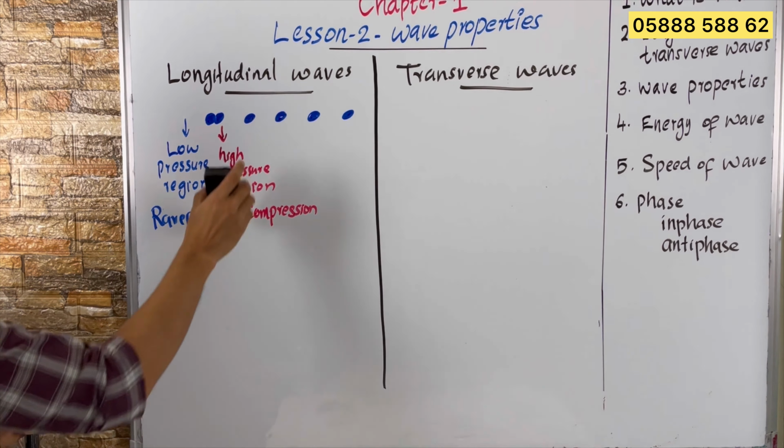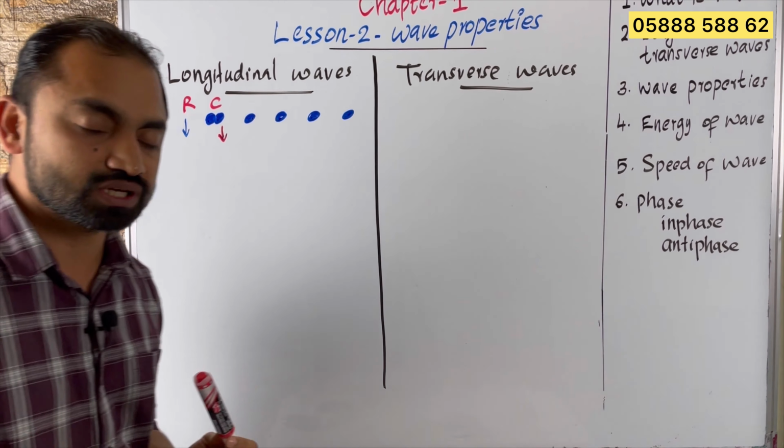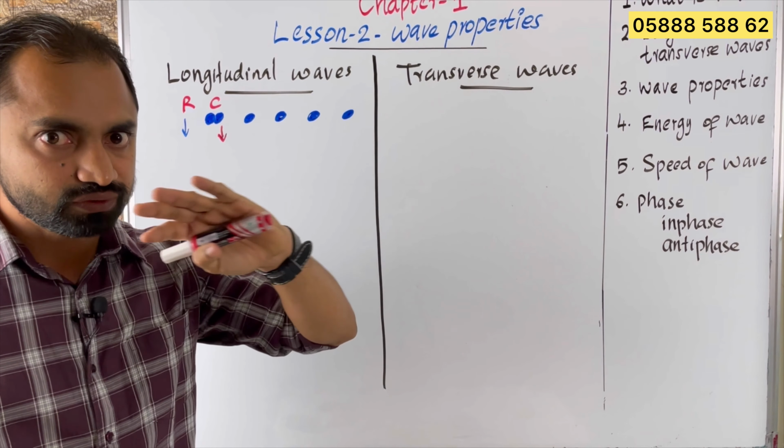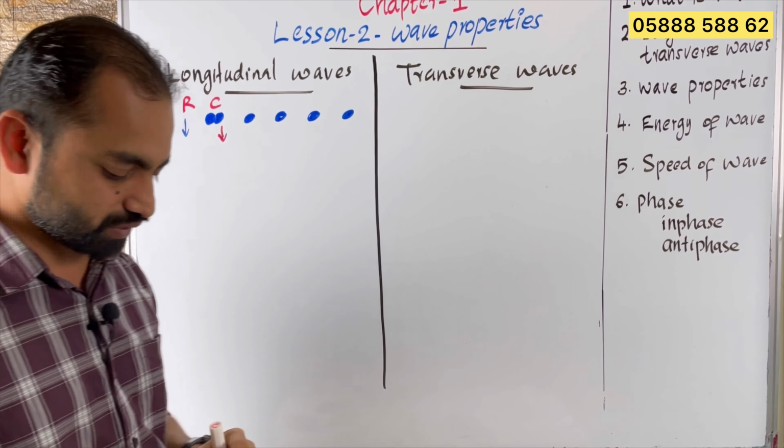So here this is compression and this area will be rarefaction. Then what is an example for a longitudinal wave? We said sound is a longitudinal wave, right? Sound wave is a longitudinal wave. So when I talk, when I produce a sound, the sound energy coming out of my mouth, the pressure coming out of my mouth will push the air particle.